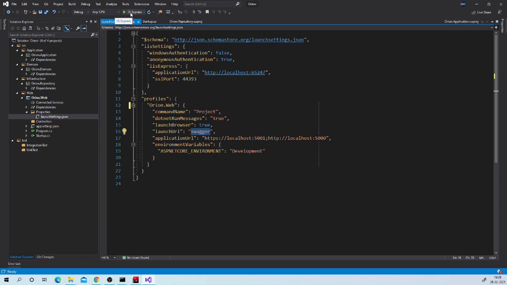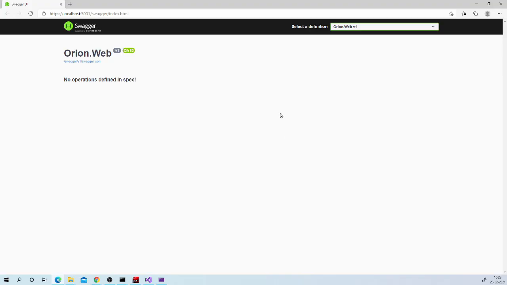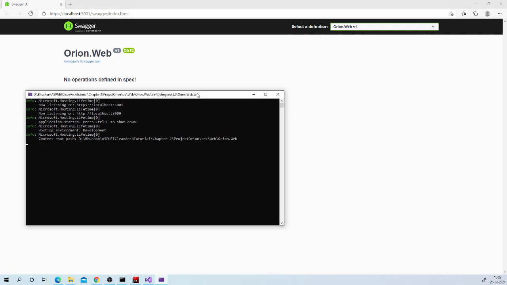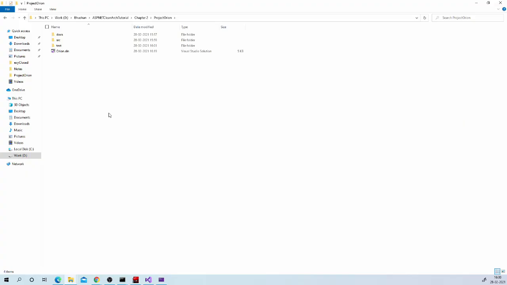So when we will run this application, you can see that it gives us this nice Swagger UI page. There are no operations defined over here now, so it is giving that note. And as we are using console as a host, you can easily see all log messages on this console, which will be very helpful during development.